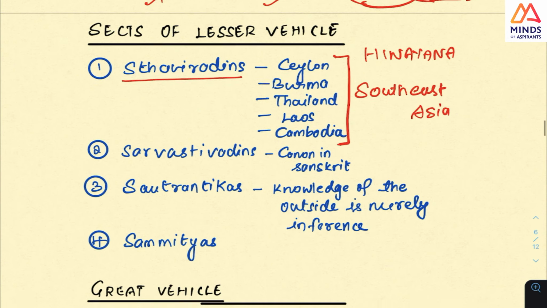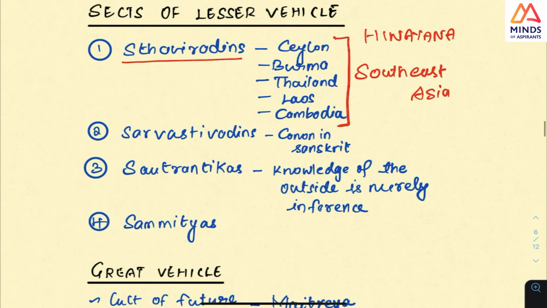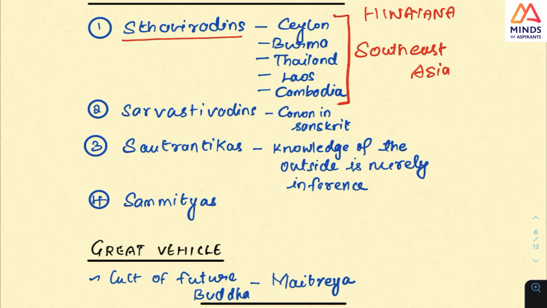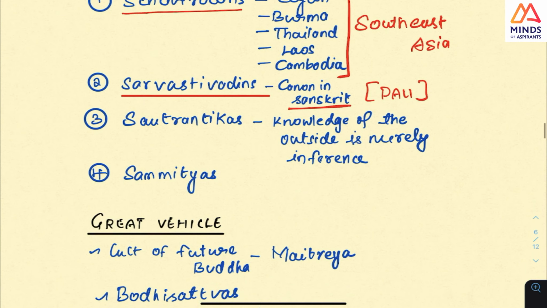All this covers the Southeast Asian continent. And next, in this lesser vehicle, in Hinayana itself, there are many sects, like the Sarvastivadins. In this sect, they have written in Sanskrit also. Usually the canon or books written in Hinayana are in Pali, but in Sarvastivadins, the canon is written in Sanskrit also. And then Sautrantikas.